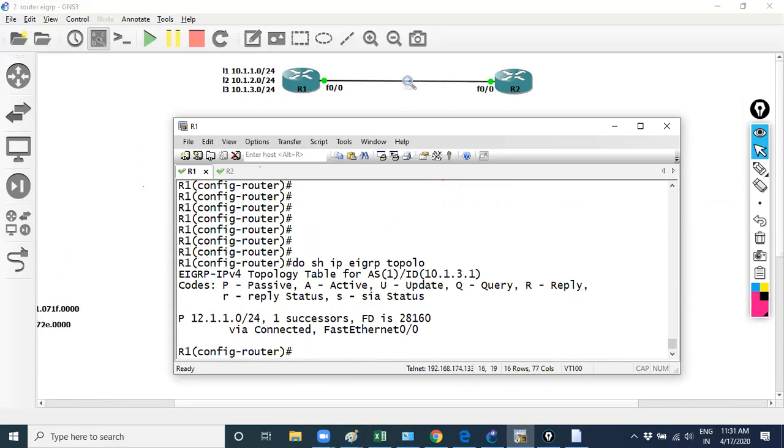And what is the meaning of P over here? Passive. Passive means it's running, there is no problem if it's passive. You will see active also, and you can see the query, the reply, query status, SIA, stuck in active, which is okay.